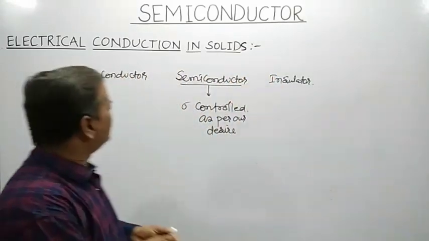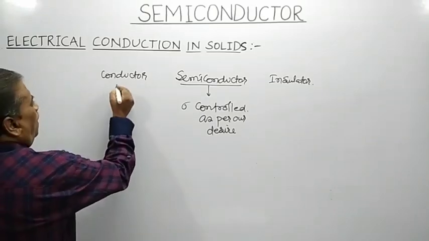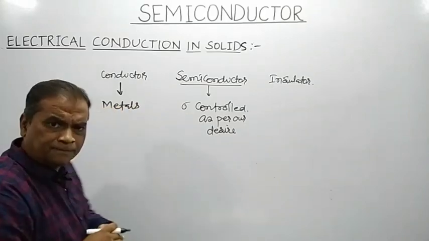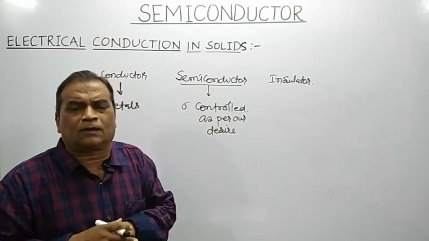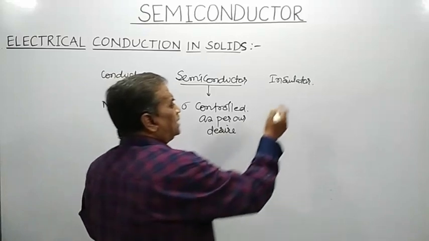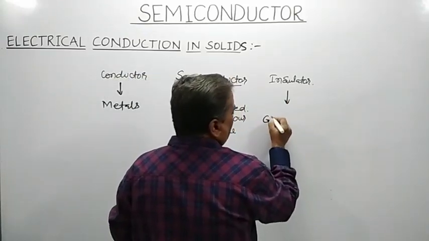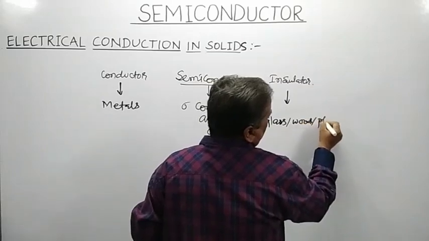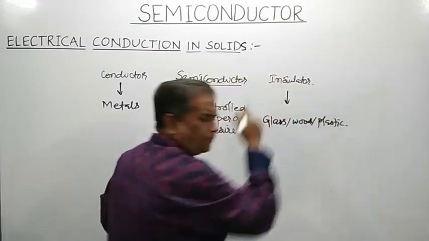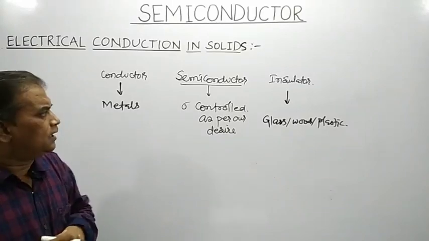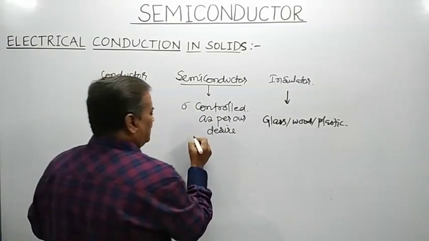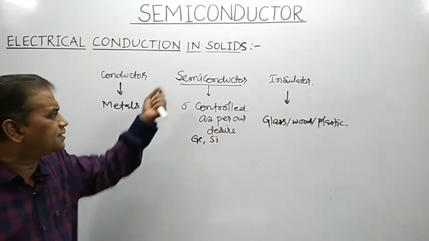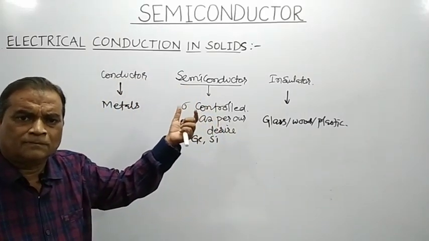Now, as far as conductors are concerned, all the metals are good conductors of electricity. As far as insulators are concerned, glass, wood, plastic, and rubber are all examples of insulators. As far as semiconductors are concerned, germanium and silicon are the popular elemental semiconductors.